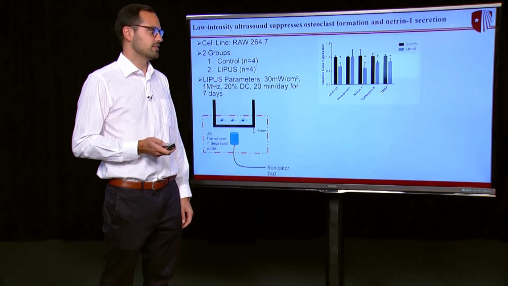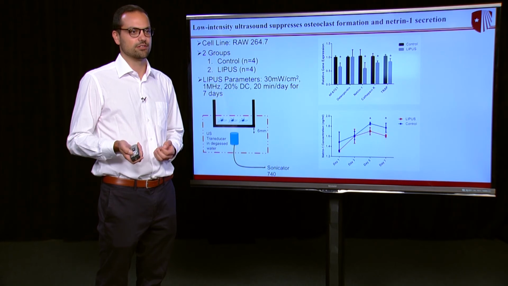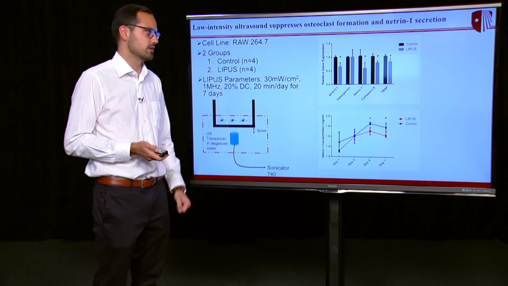We were also able to mitigate the Netrin-1 secretion following the 7 days, and by day 5 there was a big difference seen. This shows that we're able to mitigate the secretion of Netrin-1, the axonal guidance protein, and hopefully will reduce the sensory innervation into the joint.